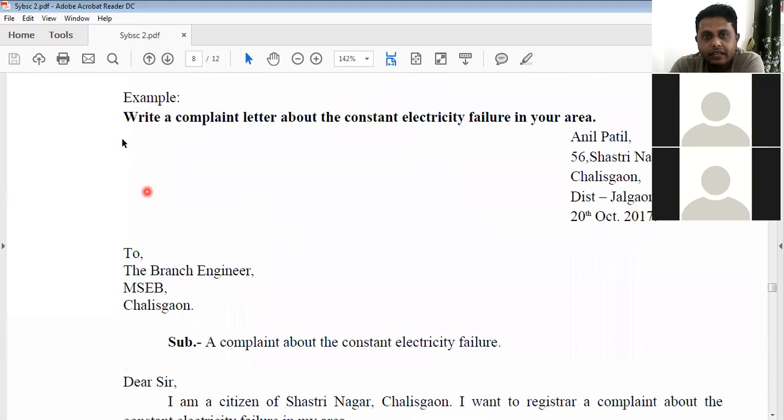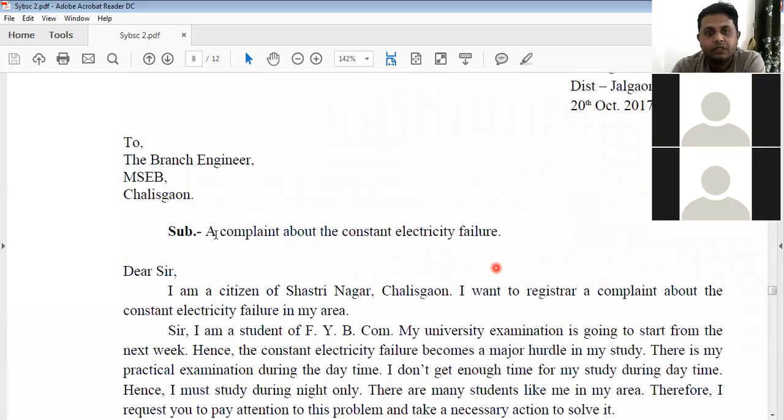On the screen, you can see: write a complaint letter about the constant electricity failure in your area. See, the same structure is there. The letter writer, Anil Patil, his full address, then the date, the receiver, the branch manager, MECD Chalisgaon.